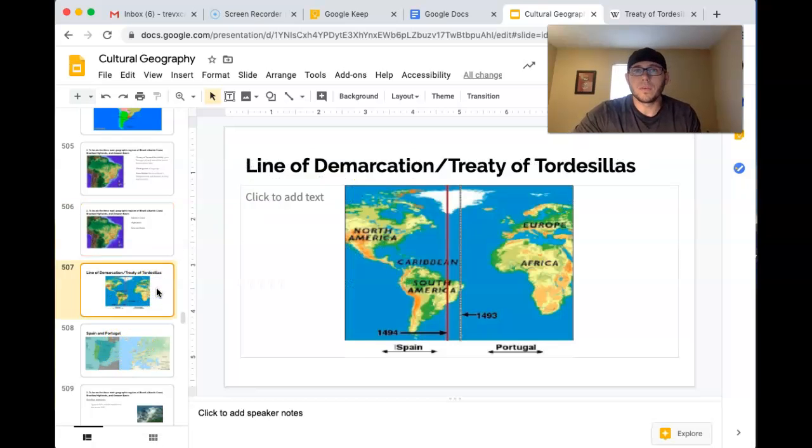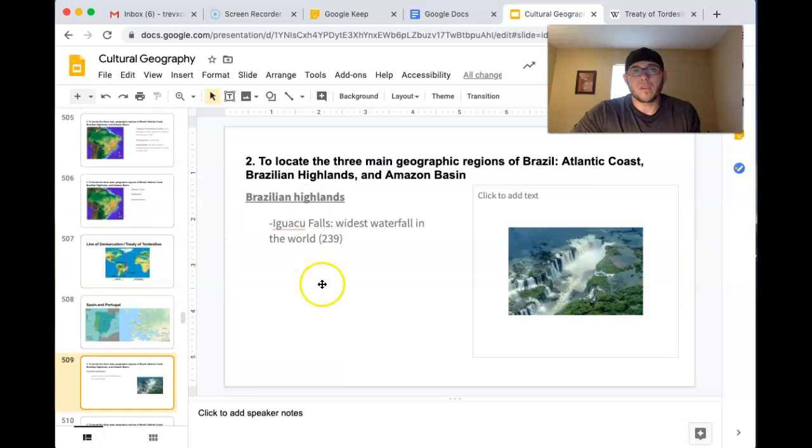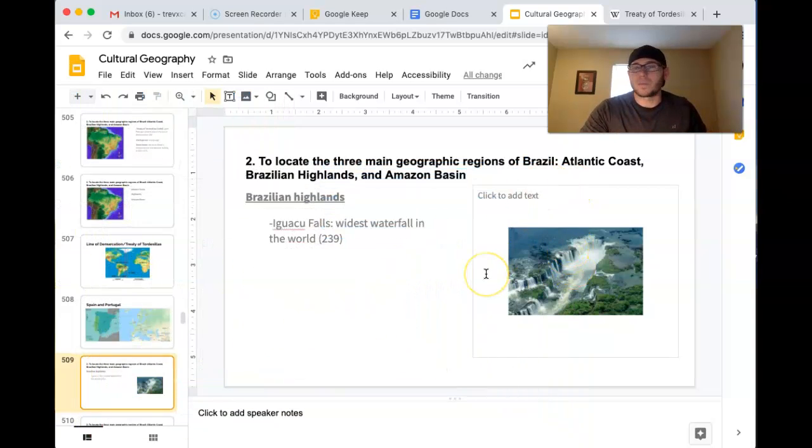So we already talked about the line of demarcation, the Treaty of Tordesillas, and a little about Spain and Portugal. So moving on further here, I should mention one interesting part of Brazil is the Iguazu Falls, the widest waterfall in the world. And it's funny that I end up choosing this dinky little picture. It doesn't even come close to doing justice to it. So I definitely recommend looking up some videos if you want to see the majesty of this waterfall. But it is the widest waterfall in the world. And it's definitely pretty impressive. That's located in the highlands.